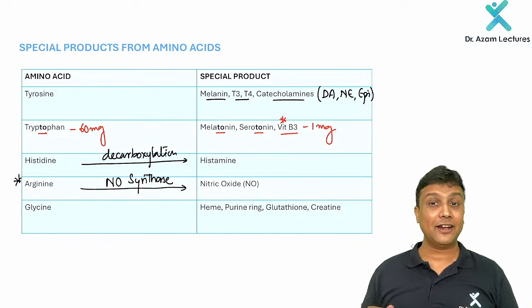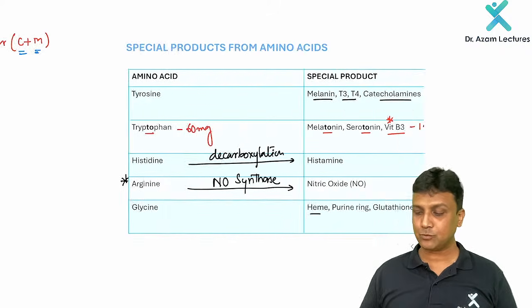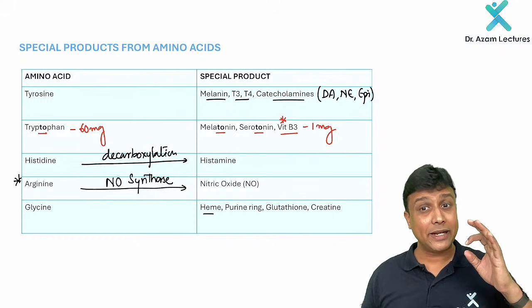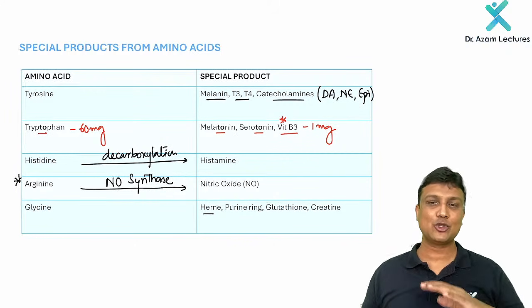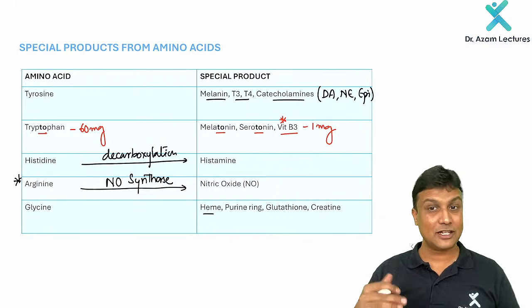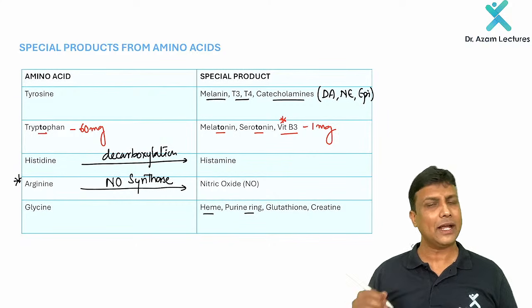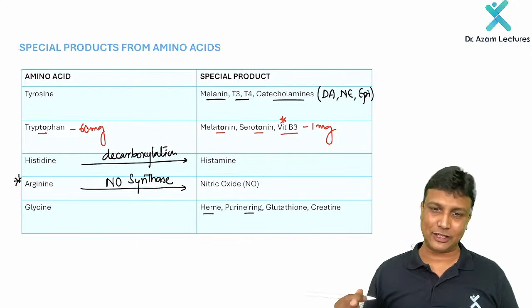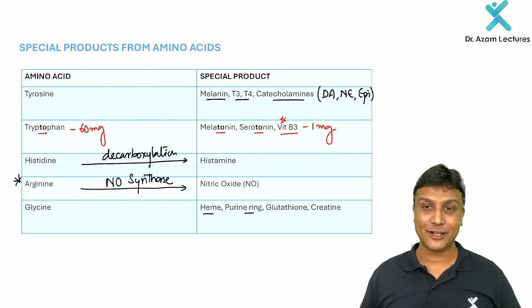Okay. And finally, glycine, another important thing for your FMG exam. Glycine is the one which is going to form your heme. Heme synthesis in fact begins with glycine. If you remember, succinyl CoA combines with glycine, through the delta ALA synthase enzyme, right? So heme synthesis begins from glycine. Number 2, glycine is also required for purine ring formation. I will show you the entire purine ring just now within a few minutes. Don't worry about that. And it is also required for the formation of glutathione.